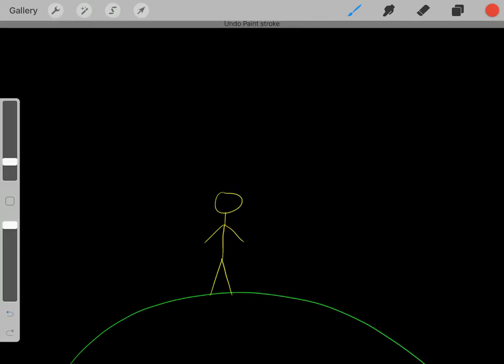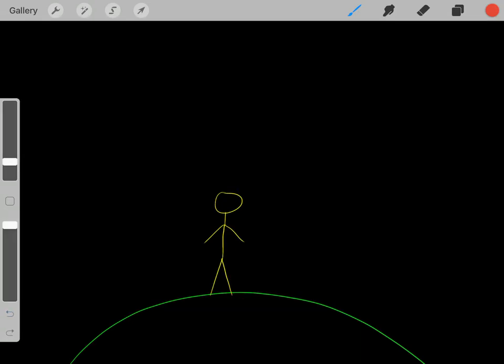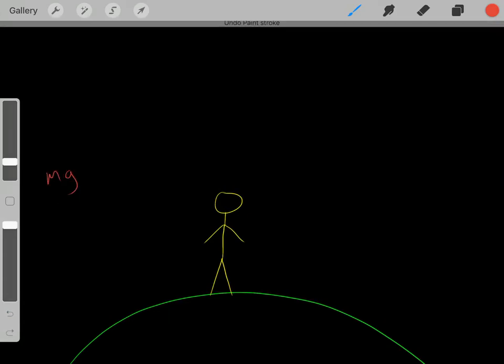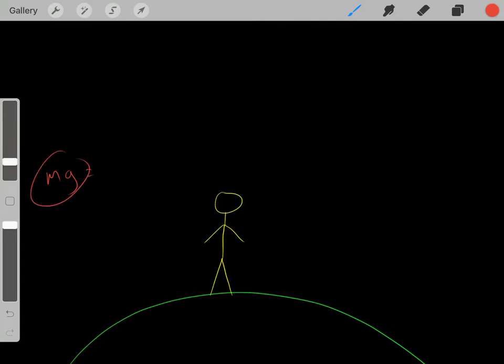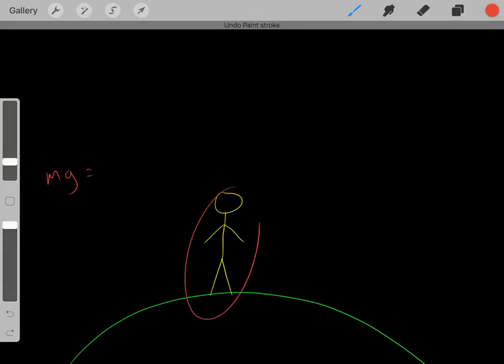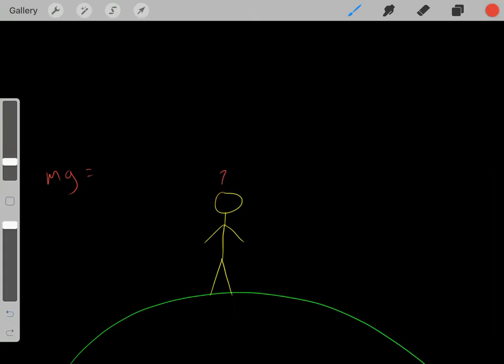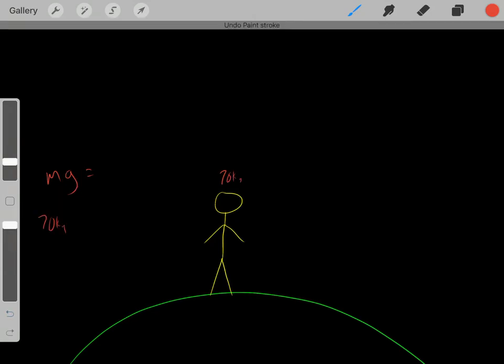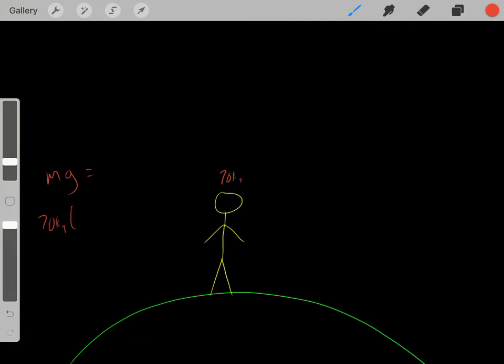So what is that force of gravity? Well, again, we probably learned that you can simply solve it by doing mass times g, little g, this constant, which is acceleration due to gravity. We've probably seen that's a way you can find this force of gravity. So let's say this person is 70 kilograms. If we have a 70 kilogram person, and this g, let's be more precise, of 9.8 meters per second squared, what would be the force downward, the force due to gravity? If we solve this, we would simply get a force of around 686 newtons.